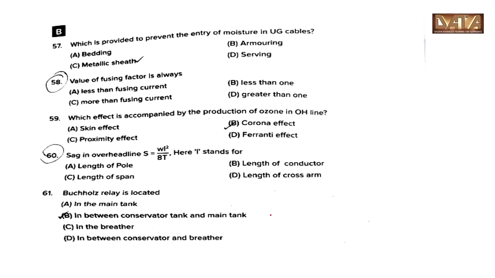Which is provided to prevent the entry of moisture in underground cables? Answer is option C, metallic sheath. Value of fusing factor is always greater than 1. Which effect is accompanied by the production of ozone in overhead lines? Answer is option B, corona effect.